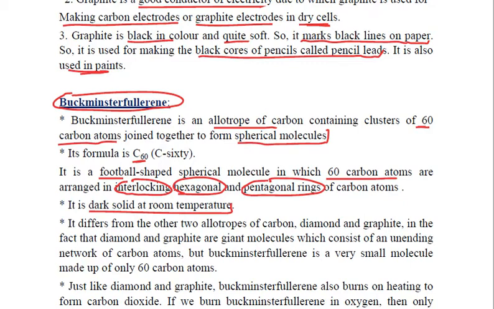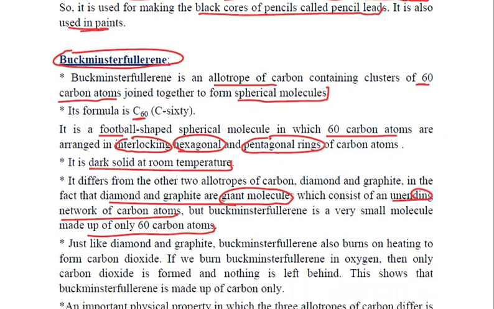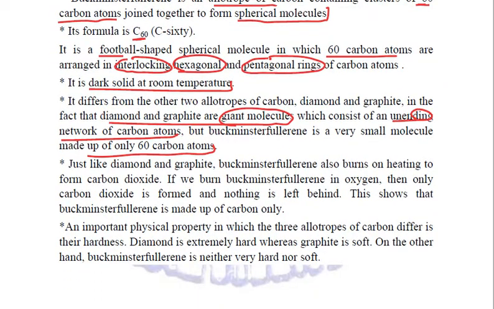How? Because number one, diamond and graphite are giant molecules. They contain an unending network of carbon atoms. But as we said, Buckminster fullerene is a very small molecule made up of only 60 carbon atoms. Right? One similarity of Buckminster fullerene with diamond and graphite is that when Buckminster fullerene is burnt, it produces only carbon dioxide.